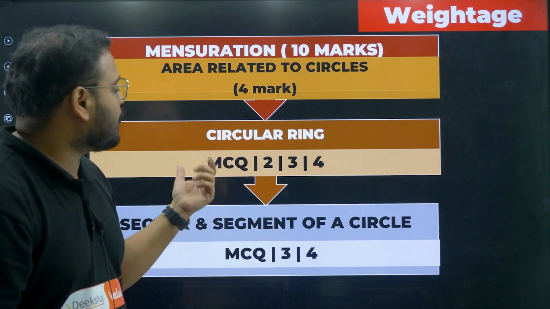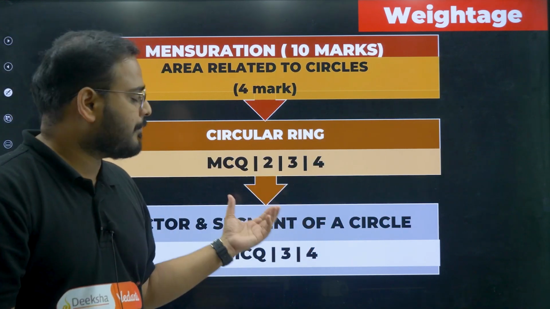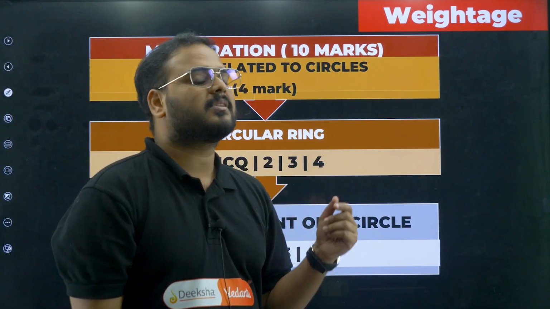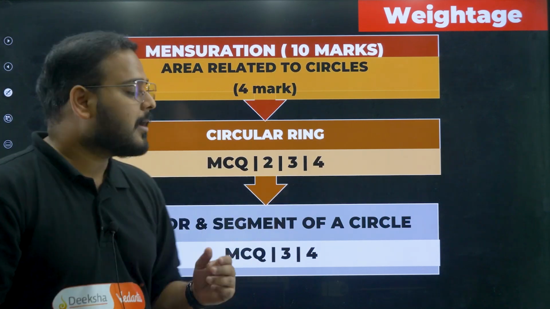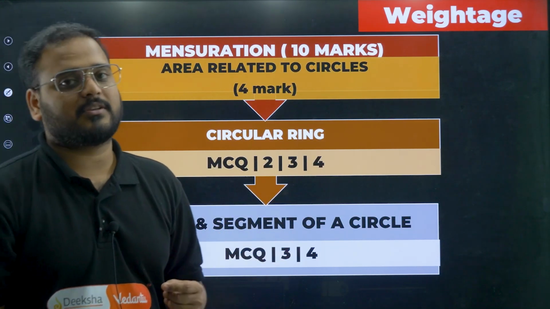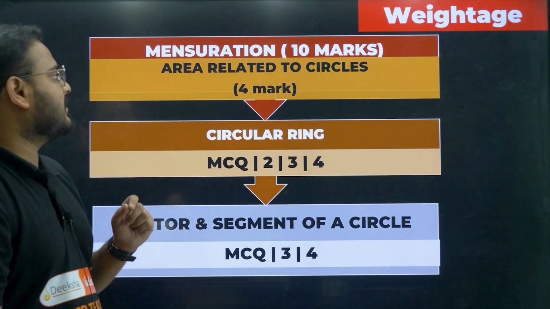The question categories are MCQ, 2 marker, and 3 marker only. There is no 5 marker question coming from this particular chapter. I have checked the previous year question papers, and in the recent past there is no question from the 5 mark category. But you can have some question in case study as well. So a 4 marker can be asked rarely, but it can be asked. So be prepared for that as well.